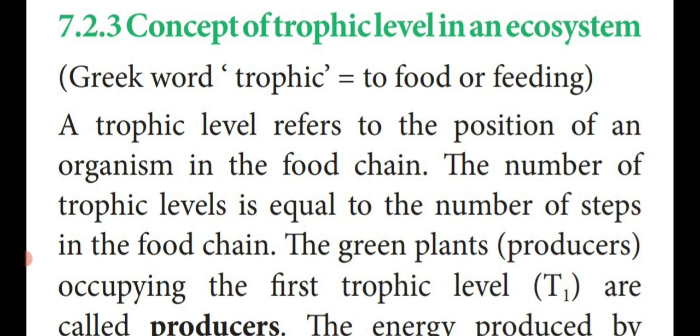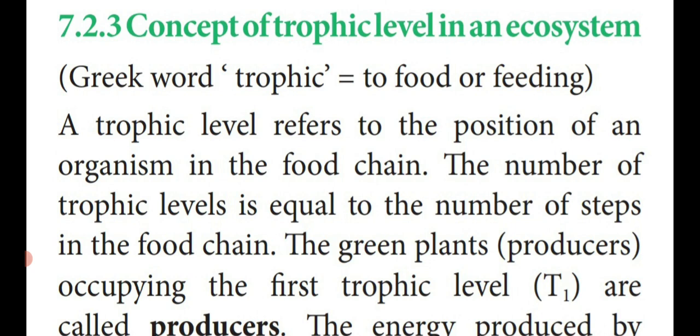Dear students, trophic is a Greek word which means food or feeding. So the trophic level refers to the position of the organism in the food chain. The position of an organism in the food chain is said to be the trophic level. That means in the food chain, in which place the organism is occupied.